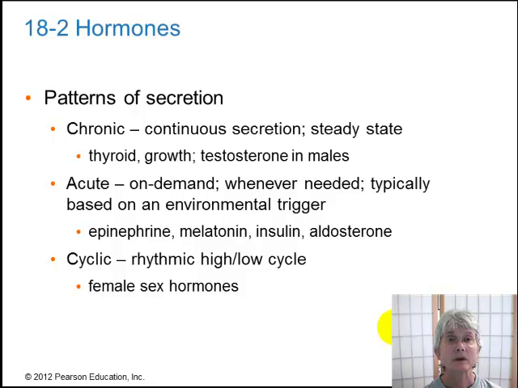A second category is acute. You secrete hormones acutely only when an abrupt stimulus from the external environment causes the need for that hormone. An example of that, again, is epinephrine secretion with your fight or flight, melatonin secretion, which is controlled by light and dark cycles. Insulin is secreted when you eat, particularly if it's high in sugar and amino acids. Aldosterone is secreted when you have a high level of potassium.